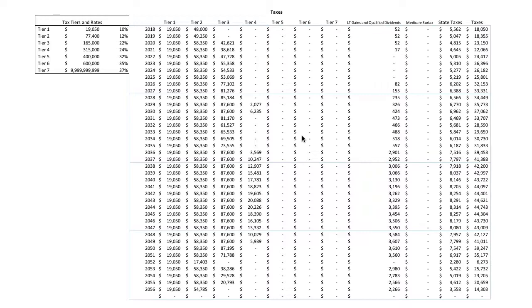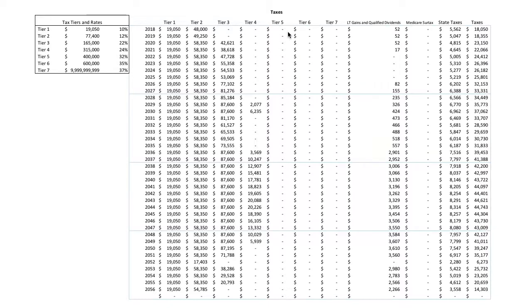Now when we're looking at this, if we look at tax tier 1 and 2, they're taxed at 10 and 12%, not a large difference. But when you jump from tier 2 to tier 3, you go from 12% to 22% in taxes. That is a big difference. And when we look at this client, it's typical for clients to be in tax tier 1 and 2 for a while, but what bumps them up often over time to higher tax tiers are those RMDs. Those are taxable events. And as we saw earlier, those RMDs tend to rise over time.